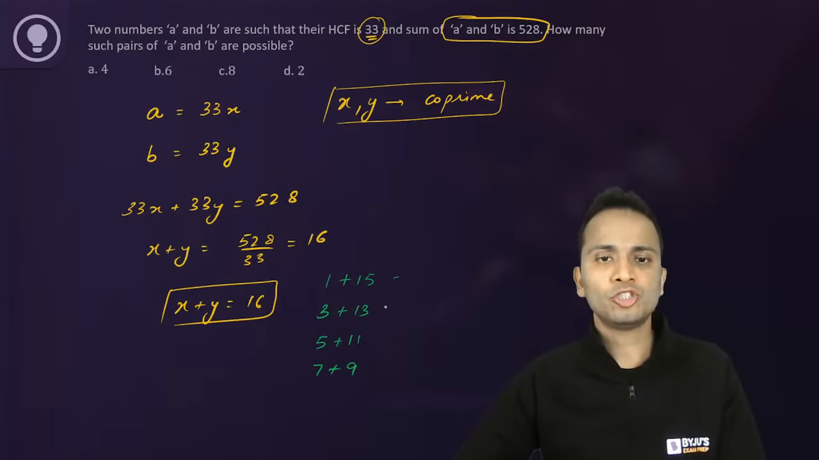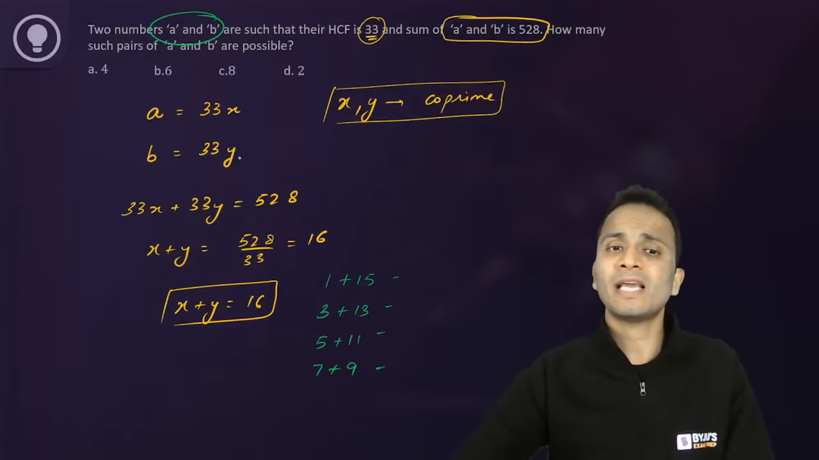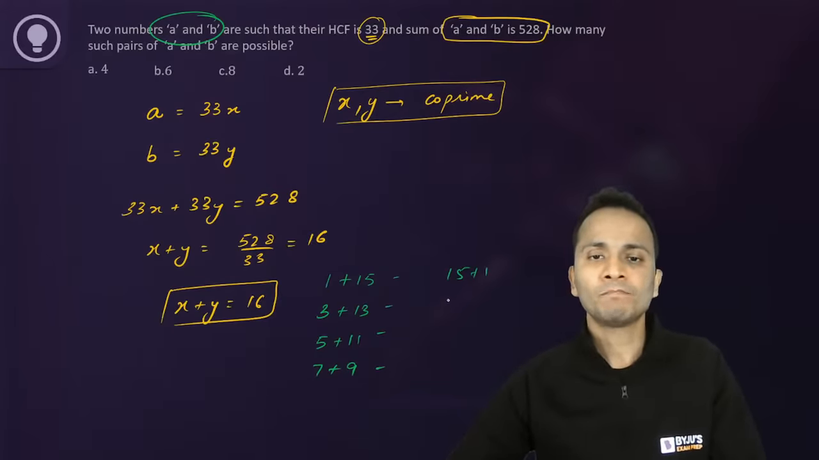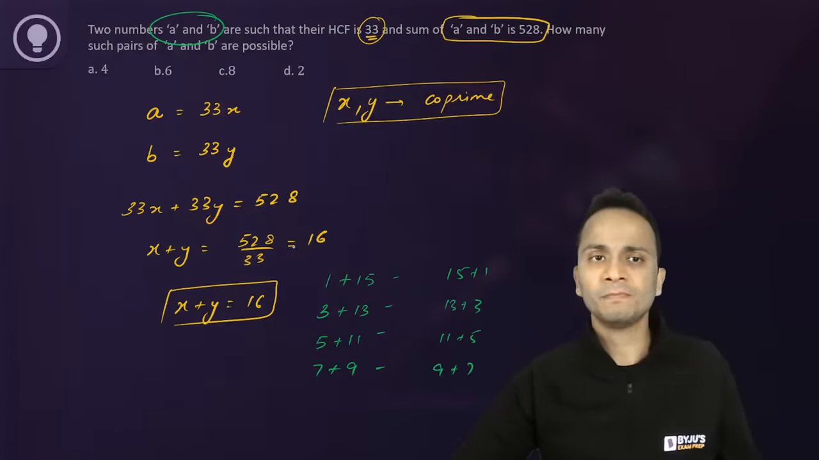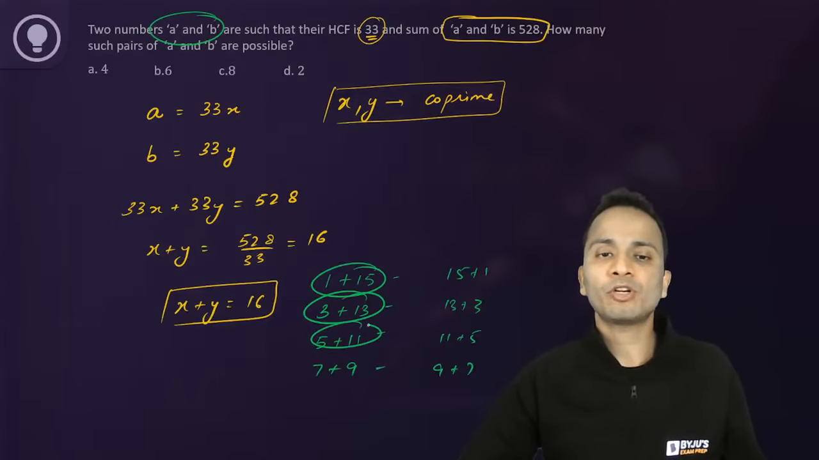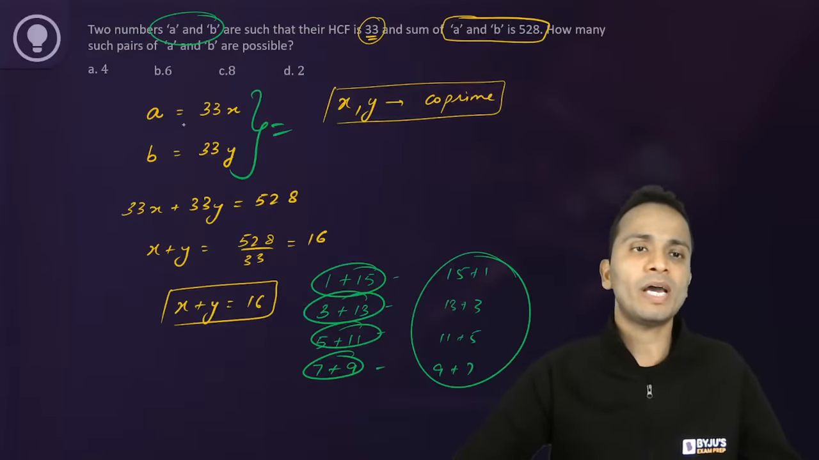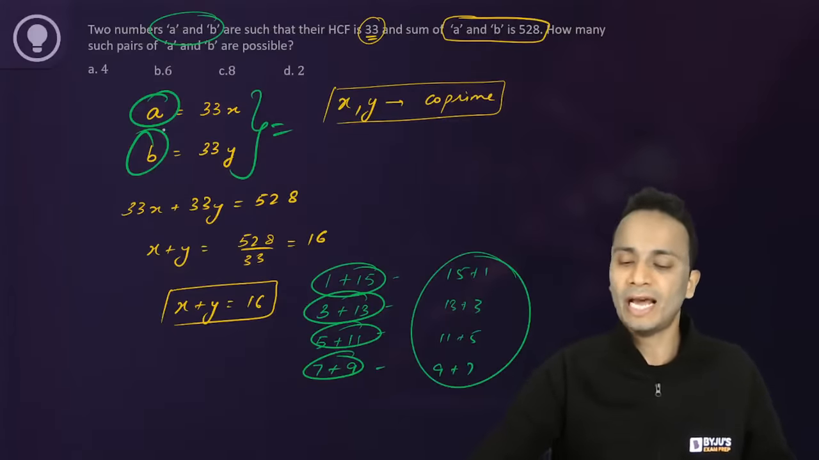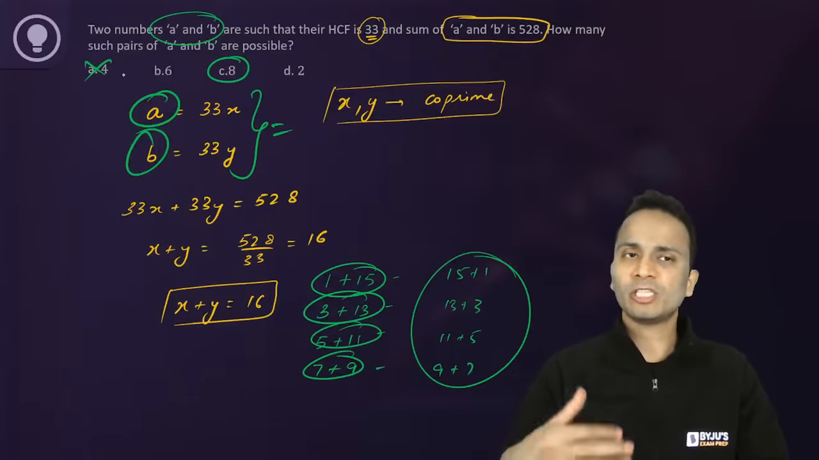Now 1, 2, 3, 4. Now these are unordered pairs. Now we are given the numbers as A and B, so these numbers can interchange their values. So 15 plus 1, 13 plus 3, 11 plus 5 and 9 plus 7 can also be the respective values of x and y. Now we have 8 possibilities for the values of x and y. Similarly, by substituting the values of x and y in A and B, we will get 8 different pairs for A and B. So the correct answer should be 8, not 4. So this is the trick for this question.